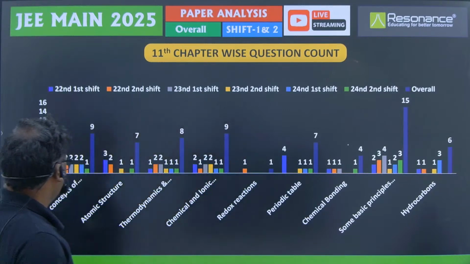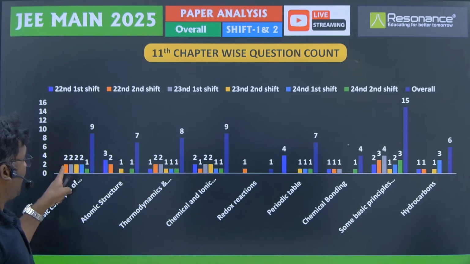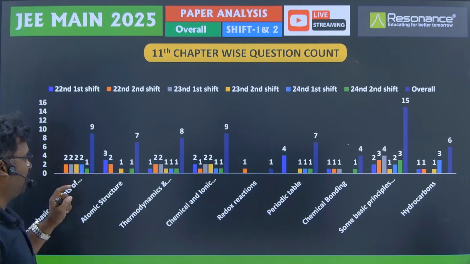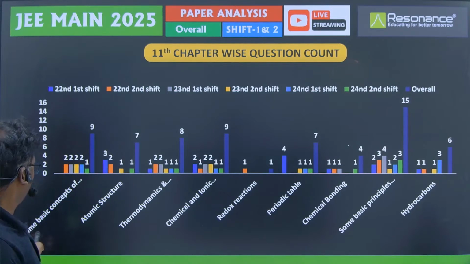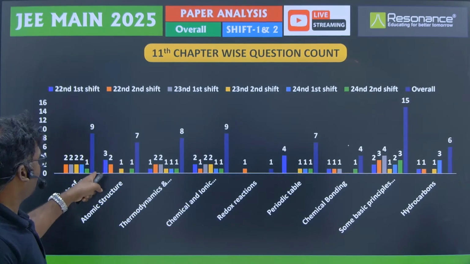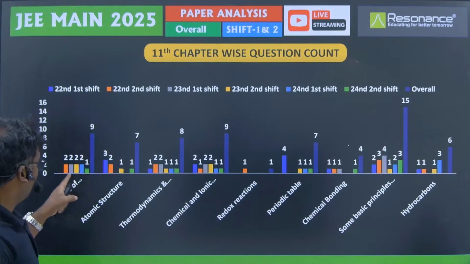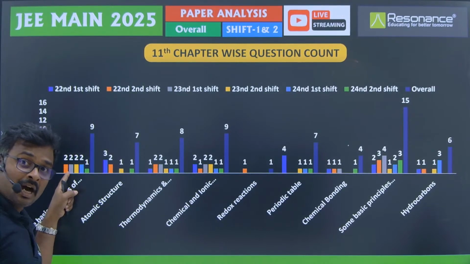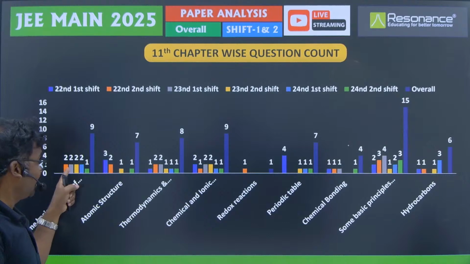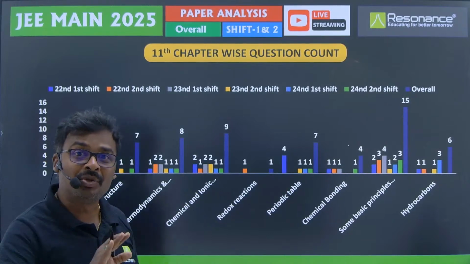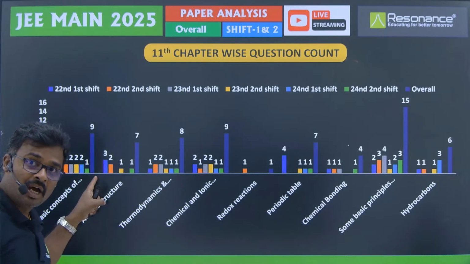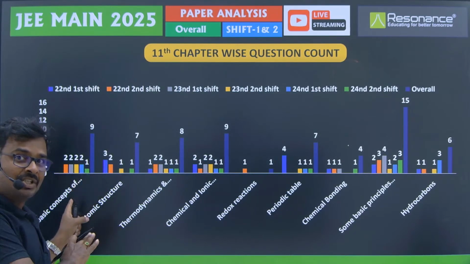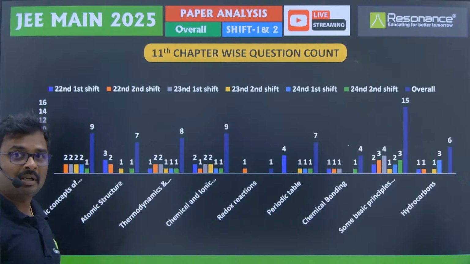physical, you can see here. These bars will indicate first shift, second shift, third shift, fourth shift and fifth shift, and all these together total from some basic concepts of chemistry, you got 9 questions. Here the small bars are only 5. That indicates that in one of the shifts there was no question asked, right? In 5 of the shifts the questions were asked. In one shift from this chapter the question was not asked, right?